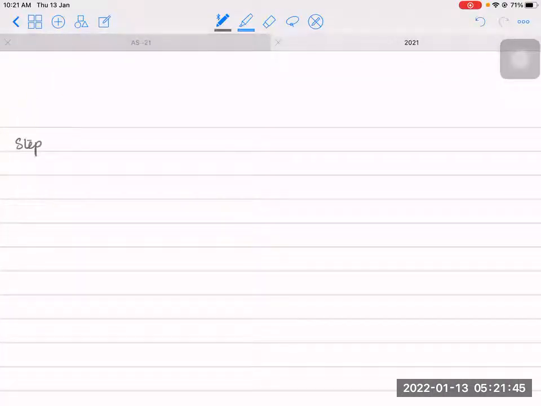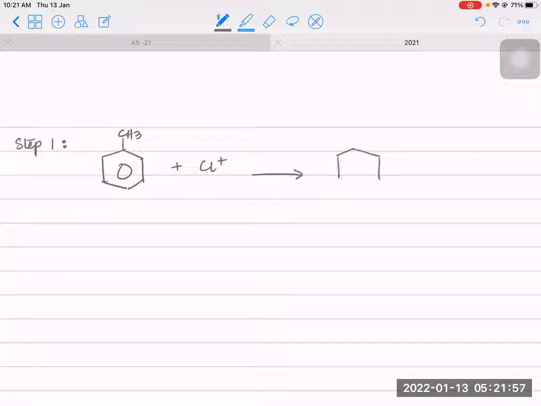Now we will have step 1. What will be step 1? The step 1 of electrophilic substitution would be the formation of 4-valent carbocation intermediate. So you have this. So this will make what? A 4-valent carbocation intermediate. Now you can attach the electrophile on carbon number 2, the chloro, or you can attach it on carbon number 4. Now I'm doing it on 2. You can also put it on 4. If you're putting it on 4, then you make the 4-valent carbocation here. If you're putting it on 2, then you put it here. So this is the chloro, this is the H.